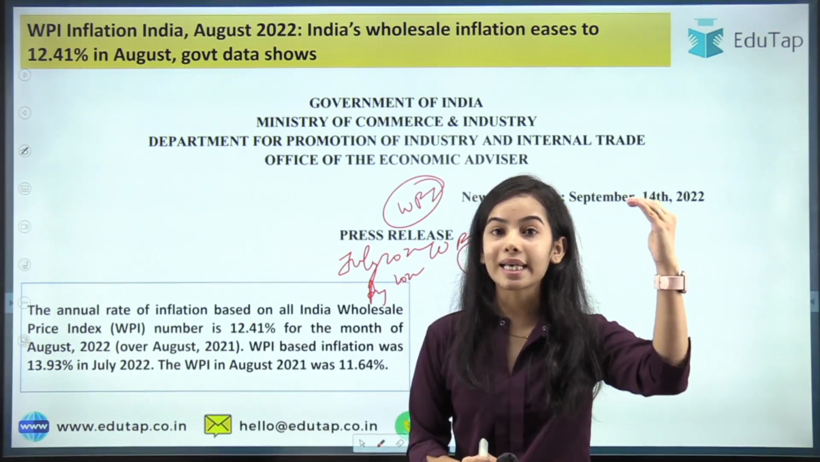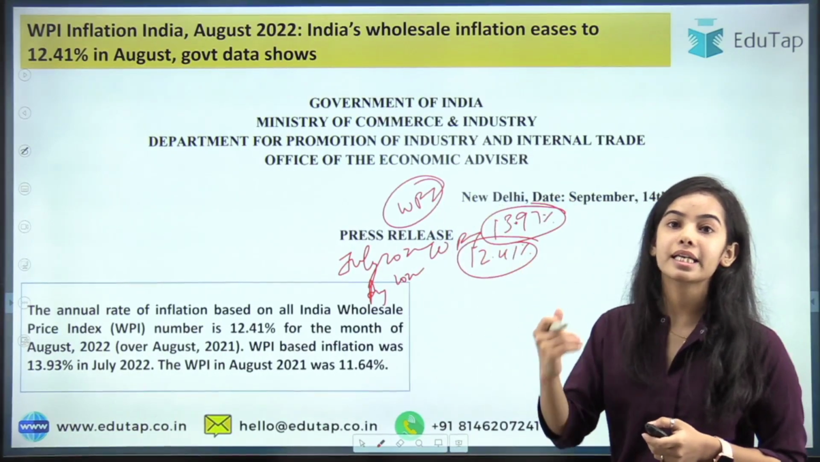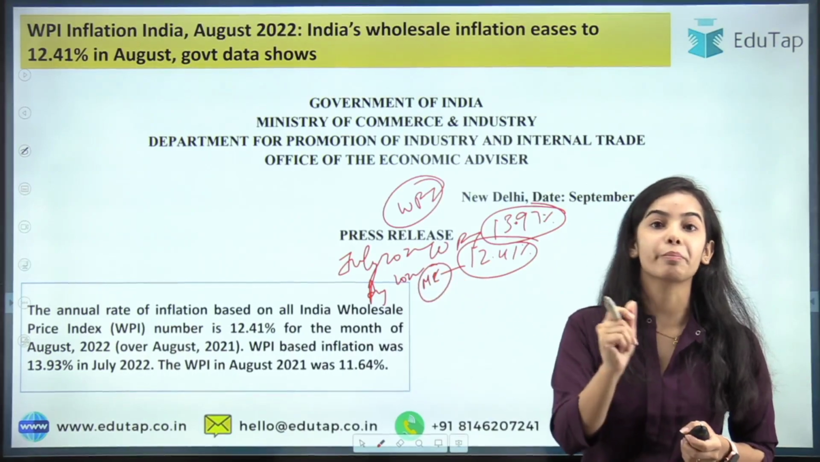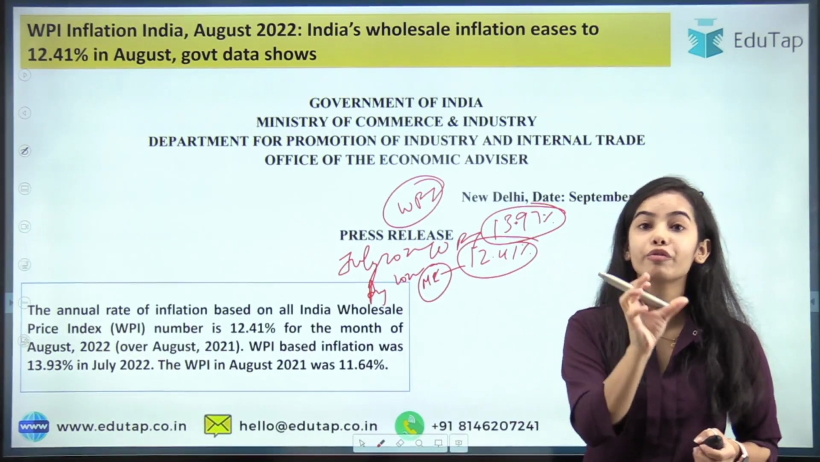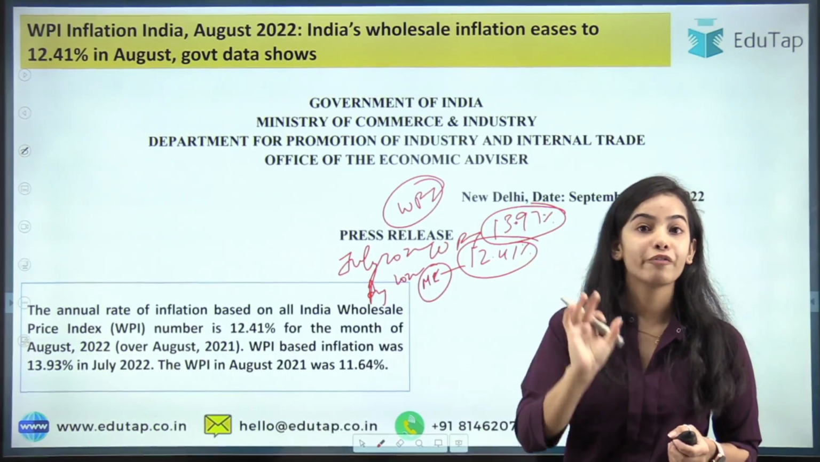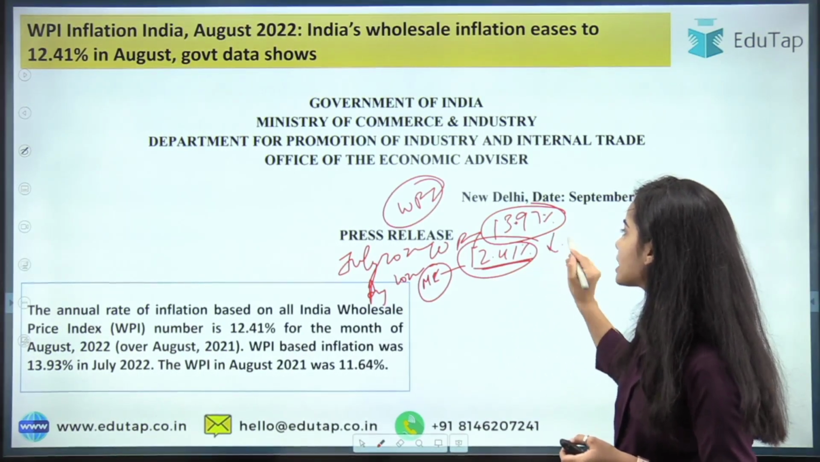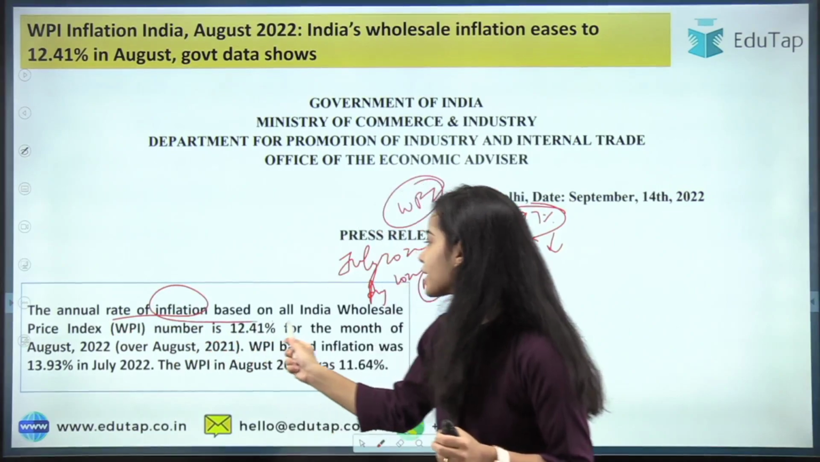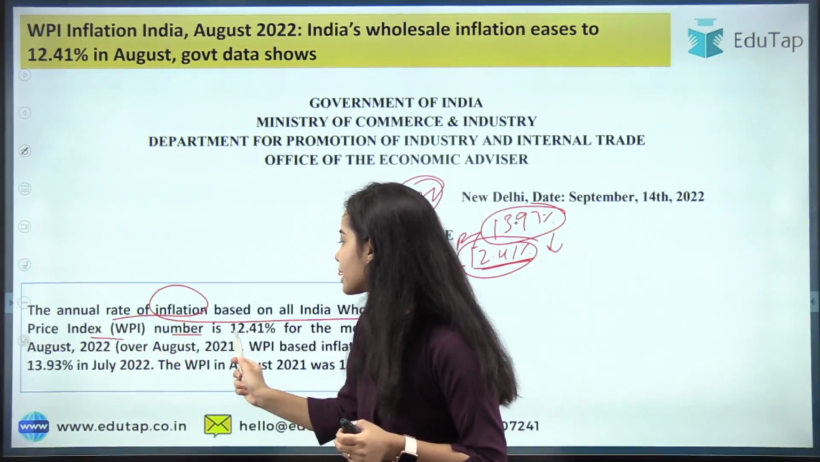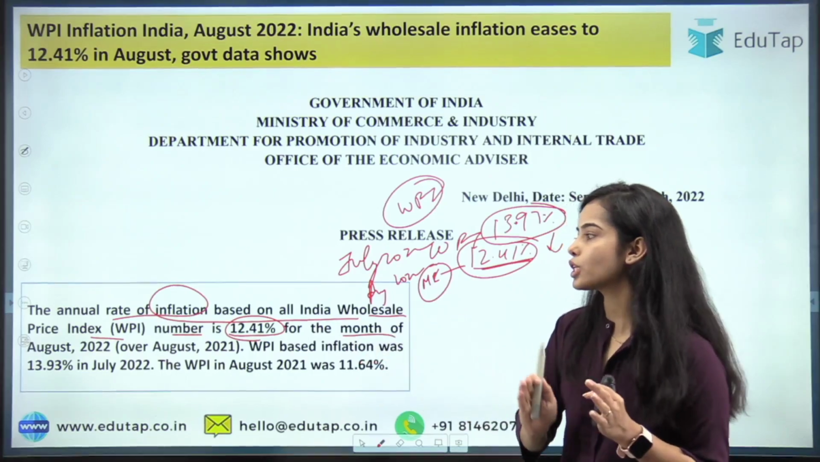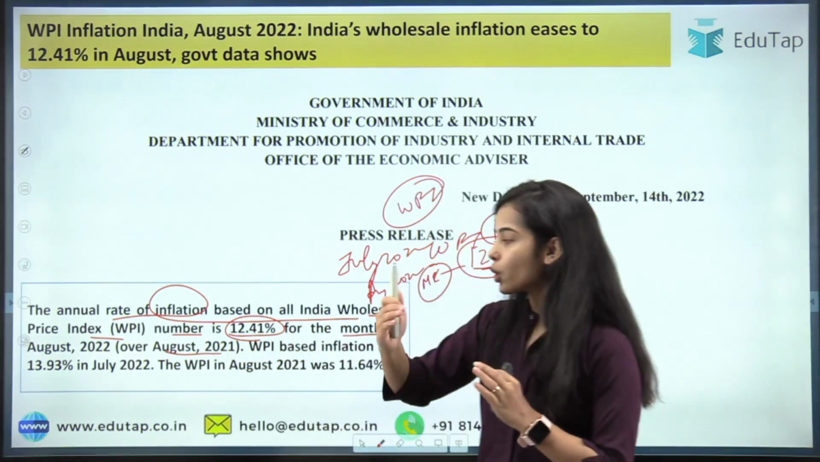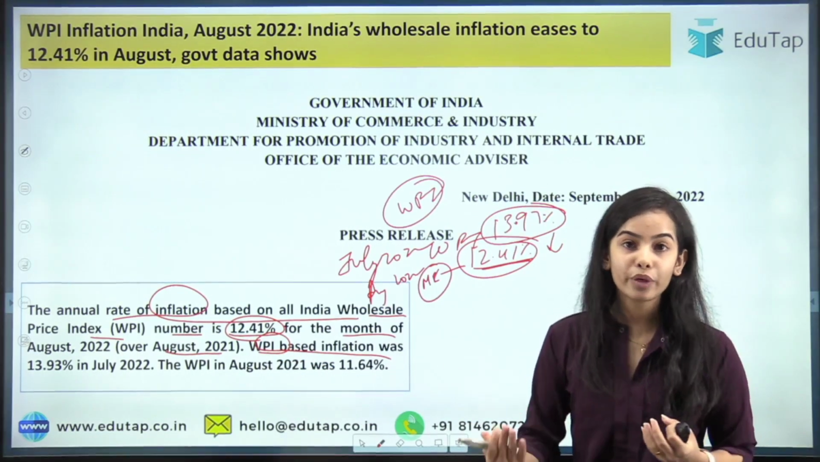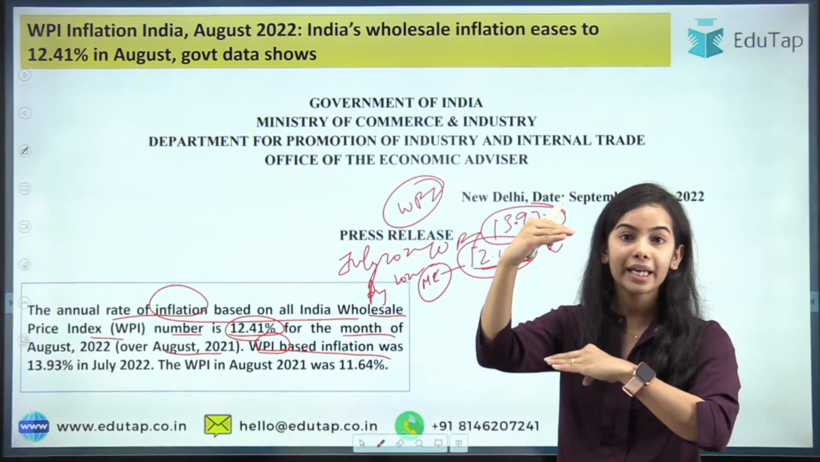The retail inflation is rising due to food prices, and the wholesale inflation is decreasing because here the manufactured products are given the most importance. It is given the most weightage, and the food prices are not given much weightage, and that's why here you can see that the wholesale inflation is decreasing if we compare it with the previous month. So the annual rate of inflation based on all India wholesale price index number is 12.41% for the month of August 2022, that is over August 2021. WPI based inflation was 13.93% in July 2022, so it has decreased.